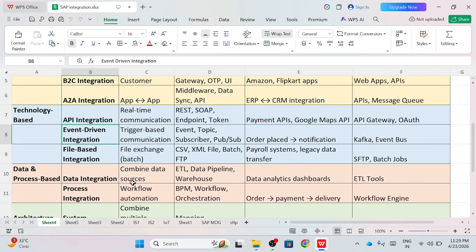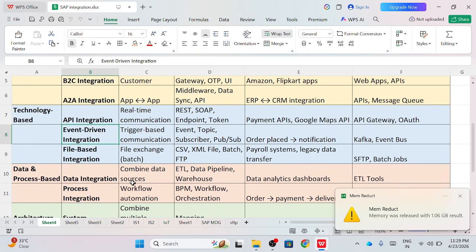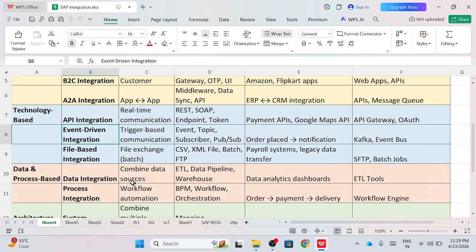The second one is event driven integration. This is a most important integration, because if we are using a dedicated integration, more resources are involved, but in event based integration, whenever any event or missing thing happens, this kind of integration is activated, running and executed.